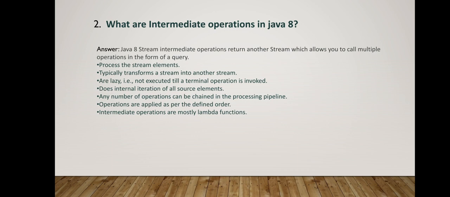Okay, let's see what the intermediate operations in Java 8 are. We can say intermediate operations are those operations which result in another stream to process further. You can also say that whatever operations come between the start of a stream and the end of the stream, we can call an intermediate operation. Java stream intermediate operations return another stream, which allows you to call multiple operations in the form of a query. It is the same as written here.